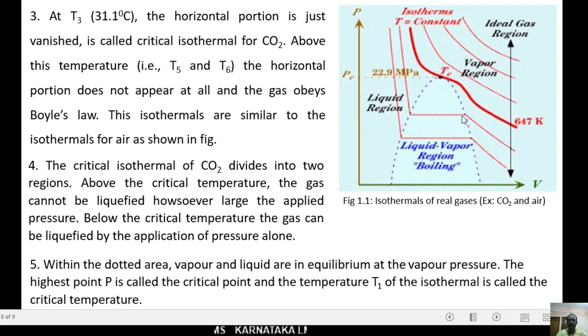Within this dotted area shown here, vapor and liquid are in equilibrium at the vapor pressure. The highest point P is called the critical point, and the temperature Tc of the isothermal is called the critical temperature. This is about the isotherms of real gases. Thank you.